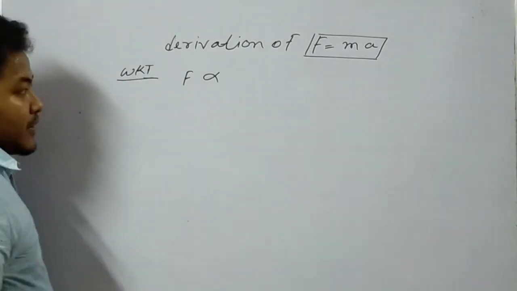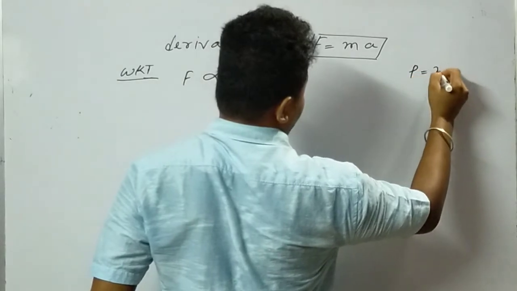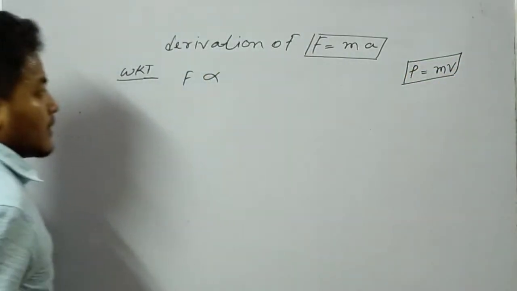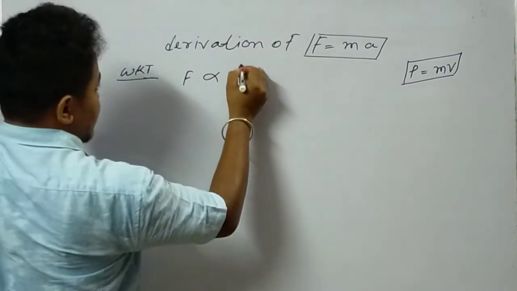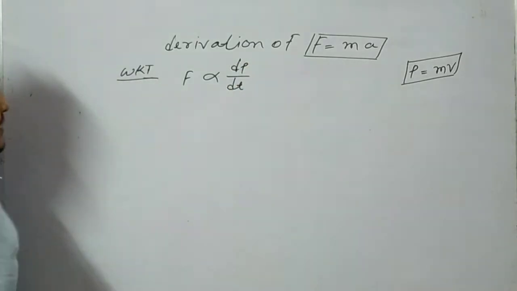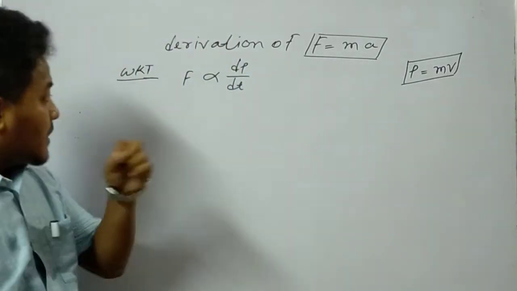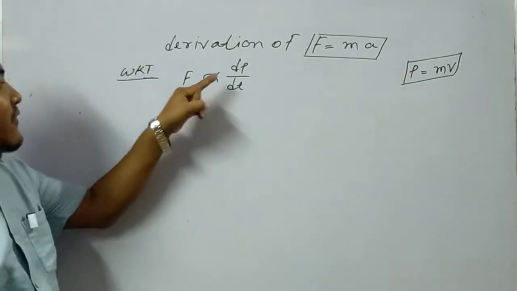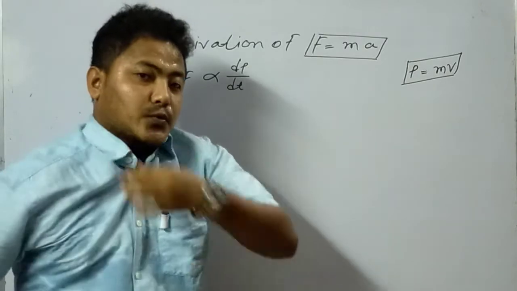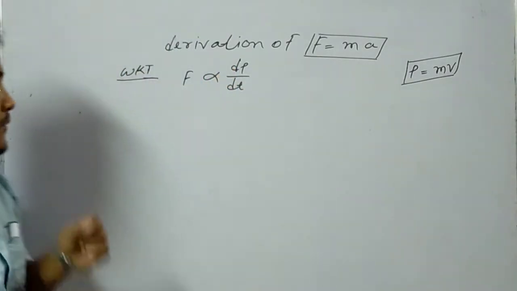Rate of change of momentum means what? The momentum we found was p is equal to mv. So the rate of change of momentum will be dp upon dt. If I consider F as the external force, then it will be directly proportional to the rate of change of momentum, that is dp upon dt.